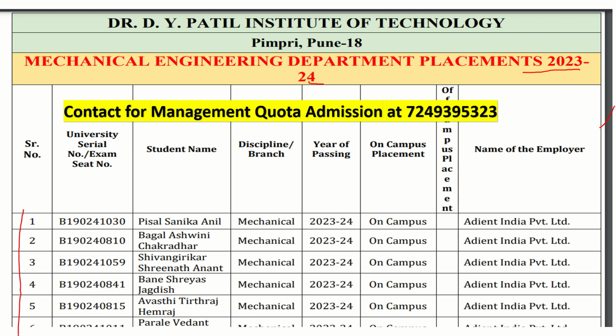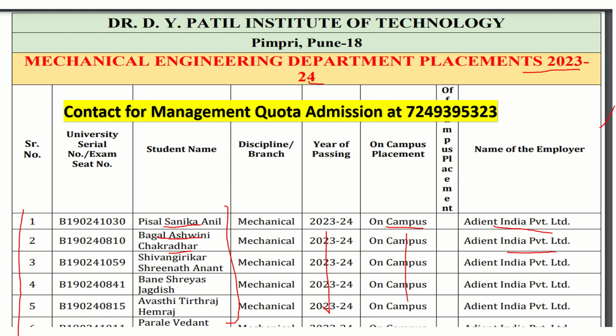You can see the first is Pishal Sanika Anil, who has been placed on campus at Adient India Private Limited, a very good company, and Bagal Ashwini Chakrakal. All these students of the batch 2023-24 have been placed on campus in these companies.